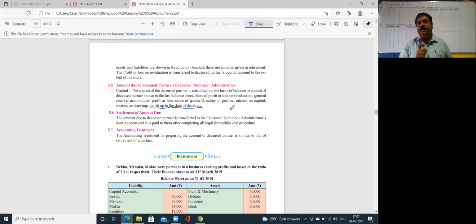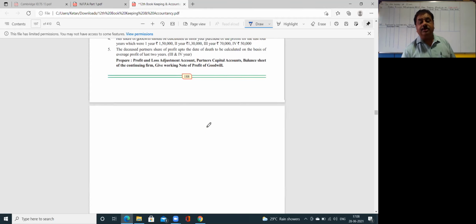So finally, the amount payable in the capital account of the deceased partner to his executor is paid to them, but after the completion of the legal formalities. And for whatever time is taken for that purpose, 6% interest is payable. Accounting treatment for preparing accounts of a deceased partner is similar to that of the retirement of a partner. It is the same, so there is not much change about this.